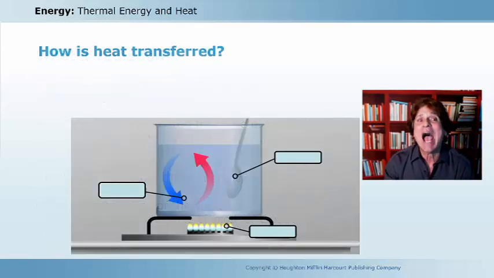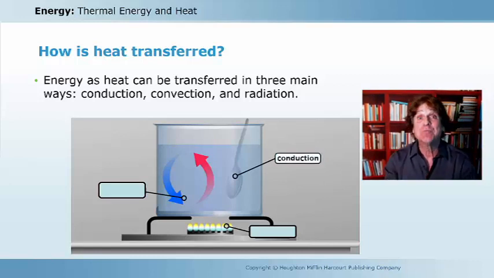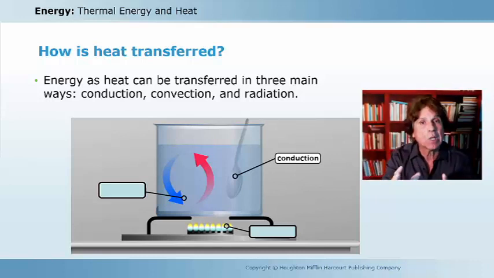So in review, how is heat transferred? Well, it's transferred in three ways: conduction, convection, and radiation. Take a look at this illustration. Which of these captions best points to conduction? Which one? Yep, you've got that right. It is the spoon. The spoon is gaining heat energy. Its temperature is rising because we have heat which is transferring from the warmer liquid to the cooler metal.